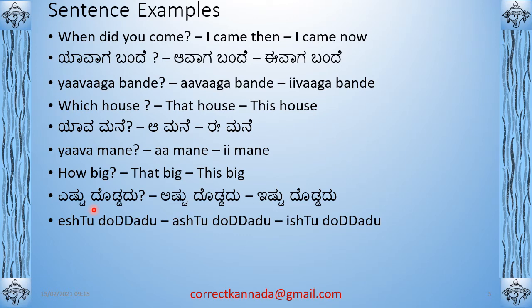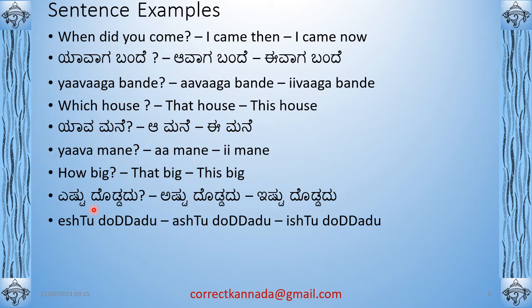Doddadu means big one. In English you say, that's a big one. That concept of adding one can apply to any object. For example, it's a big car, a big house, a big tree, anything. When you say big one, you're talking about the object's particular attribute. It can be any object. So adu doddadu means that is a big one. Just like in English you have that is a big one, in Kannada you say doddadu, chikkadu, small one.